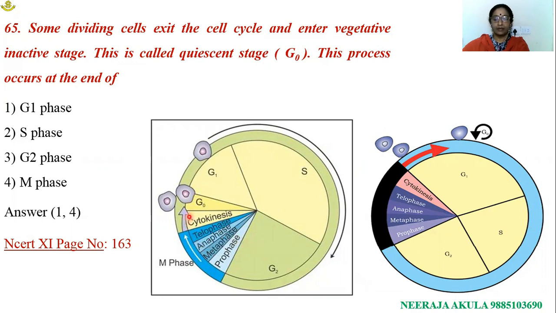With respect to this diagram, G0 phase will come after M phase. With respect to this, G0 phase will come at the G1 phase. So the answer might be 1 or 4. Let us wait for the answer key.